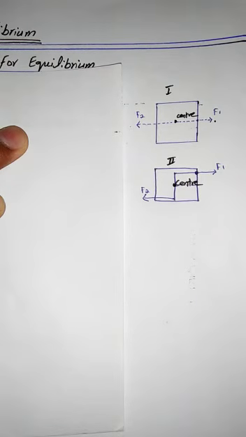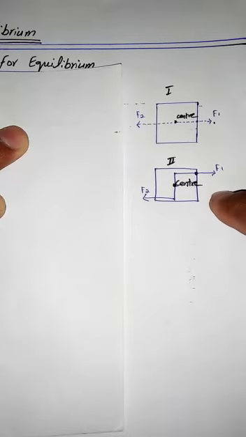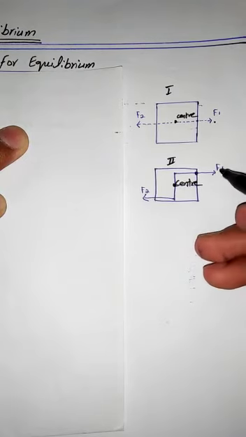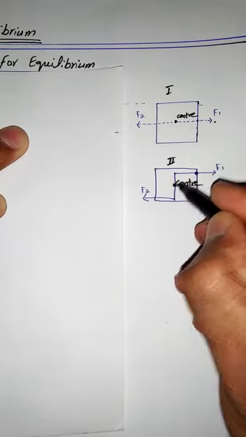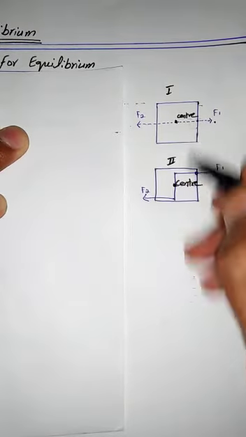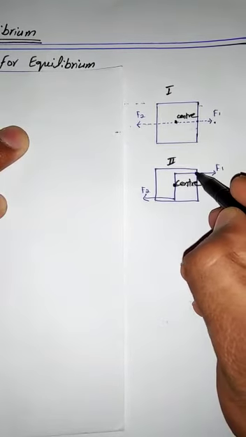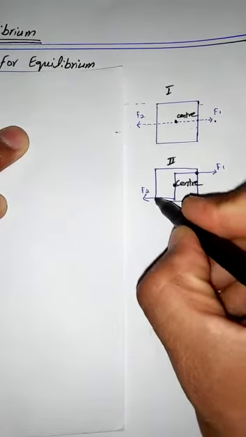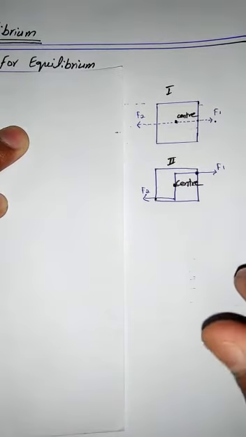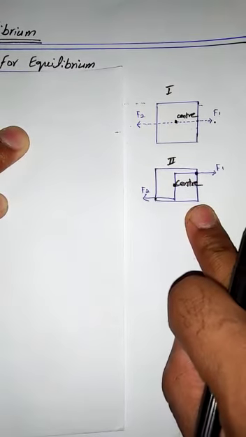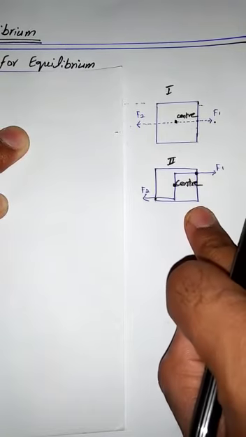Now we will change the points where these two forces act in example number 2. Here we can see that we shift the location of the forces as shown in the figure. That point is the center of the object, and we shift these forces to the top and the second one to the bottom. In this situation, the body is not in equilibrium, although the first condition for equilibrium is still satisfied.